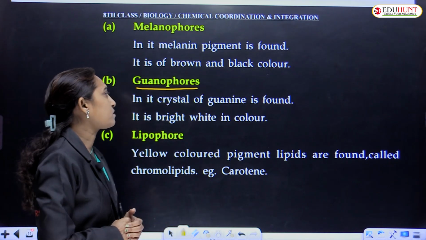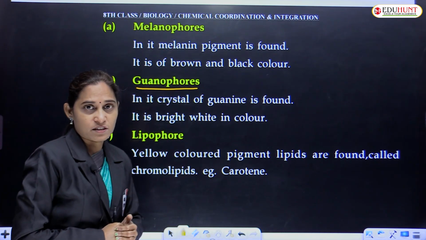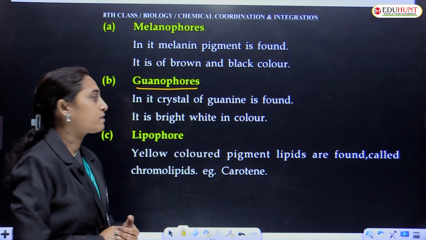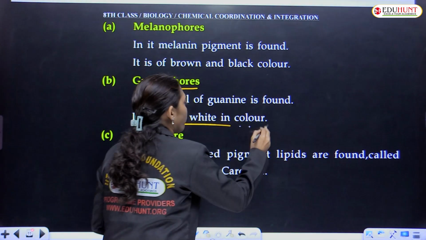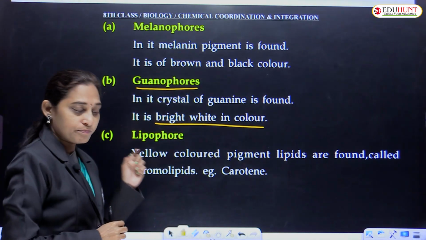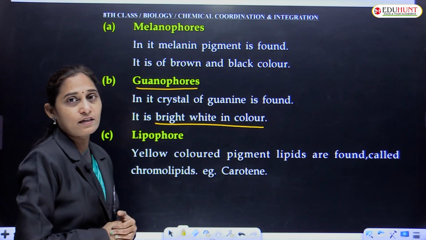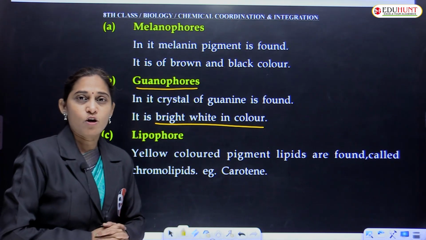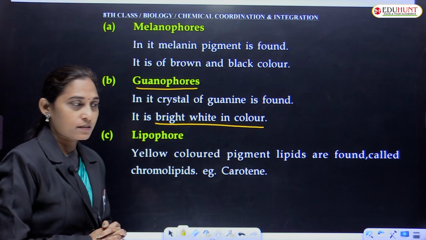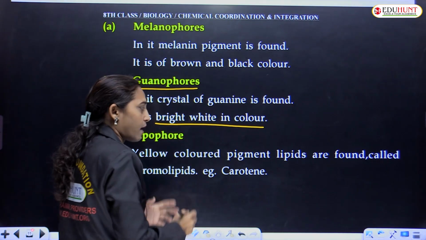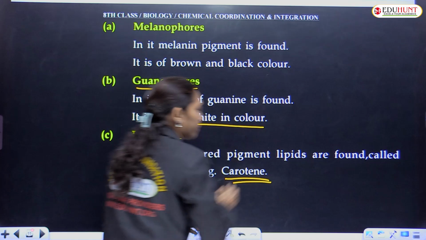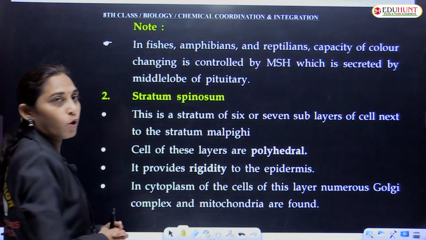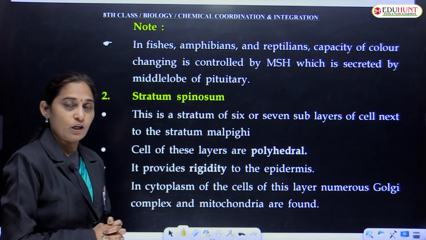If these guanosine crystals are found in the melanocytes, they are bright white in color, so they offer white color to the area. And lipophores are yellow colored pigment lipids, and these are seen in carotene. Carotene lo untai, kanipistayi. These are chromolipids, lipids with color, yellow color.